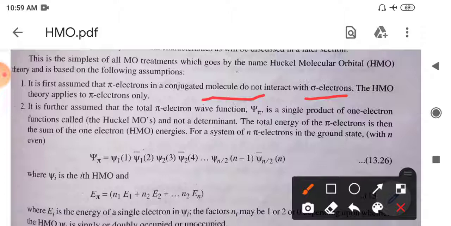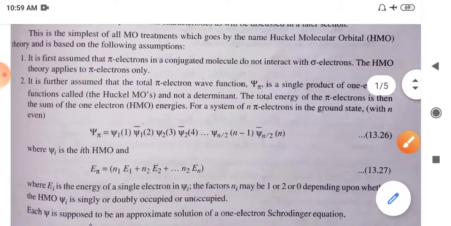Okay. But for derivation purposes, this method is an empirical method. So we will get some idea, or some generalized concept, of the given system. So in the first assumption, the pi electrons do not interact with the sigma electrons, which is a quite drastic assumption for this HMO theory, but it is the first assumption of this HMO theory.